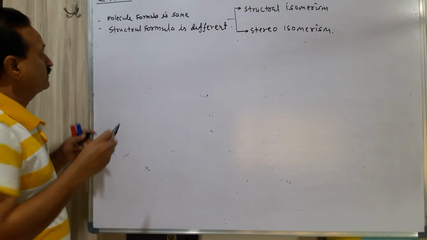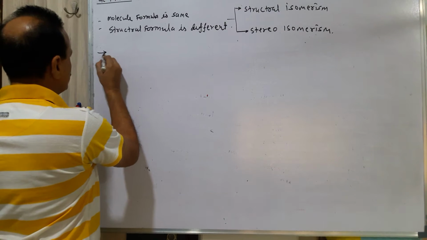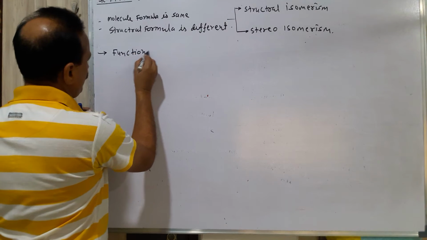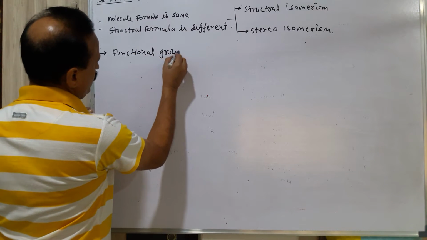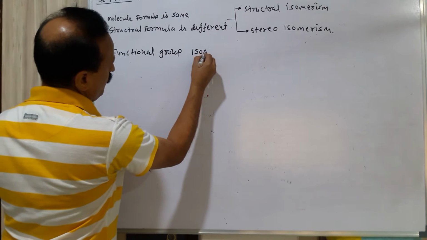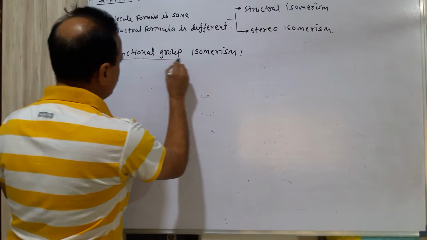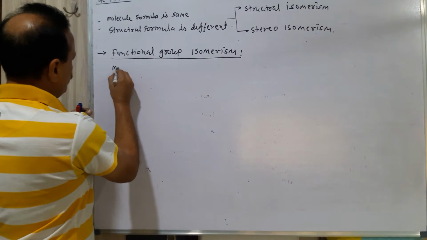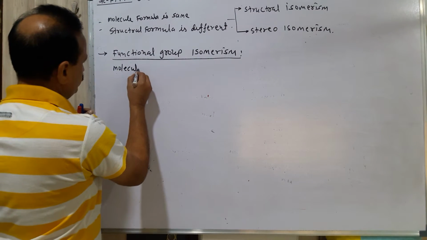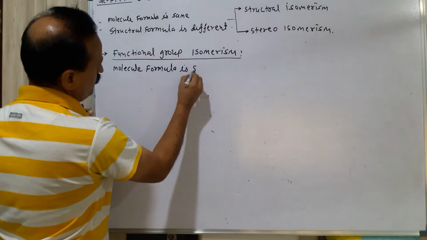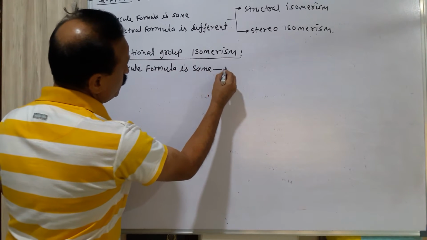Now third one is what? Functional group isomerism. Same definition, molecule formula is same, but functional group will change.